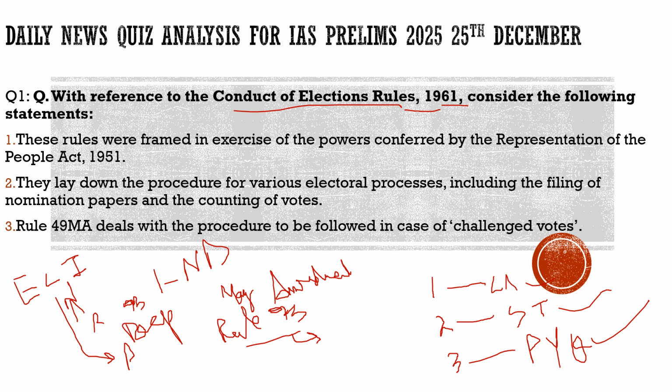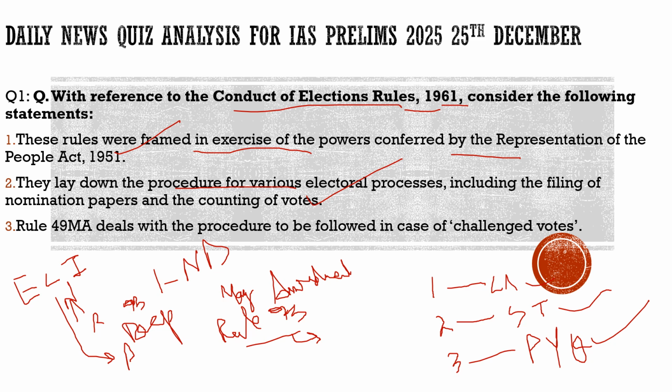Now coming to the question here, let's try to solve it. As the question is about the Conduct of Election Rules, let us see what it says. With reference to the Conduct of Election Rules 1961, consider the following statements. First statement: the rules were framed in exercise of the powers conferred by the Representation of the People Act 1951, 100% correct. Second statement: they lay down the procedure for various electoral processes, including the filing of nomination papers and the counting of votes. 100% correct. They laid down these procedures.